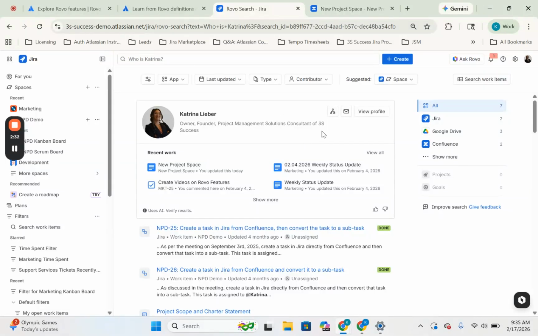All right, so I didn't go through and enter anything for this to appear within the search in Jira. You can just search someone's name, and a knowledge card in this format should appear if you have Rovo activated for your Atlassian instance.